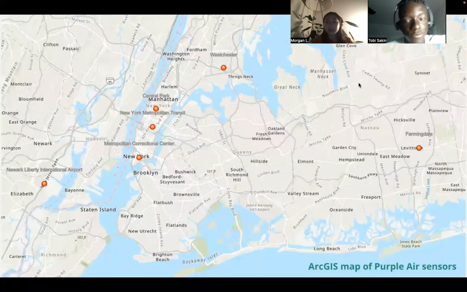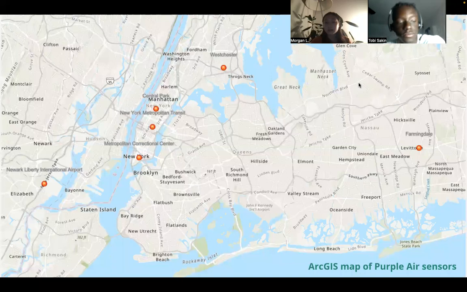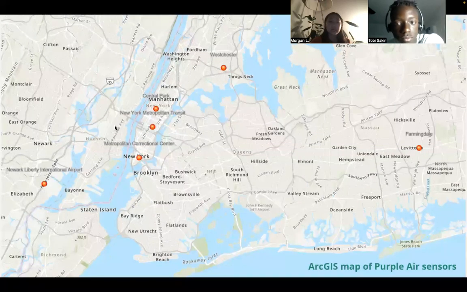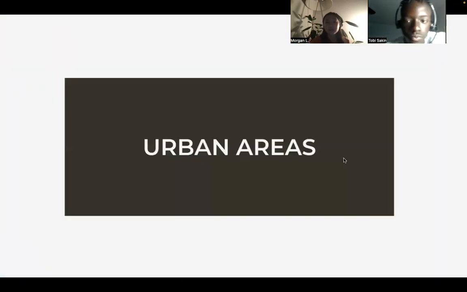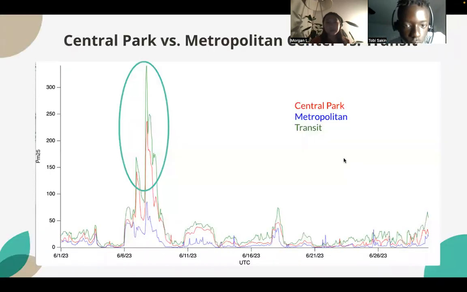And here is a map configured by our GIS of the Purple Air sensors we used. The urban areas we looked at were the Metropolitan Correctional Center, New York Metropolitan Transit, and Central Park. So they're in really close proximity to each other. For our suburban areas, we looked at Newark Liberty International Airport, Westchester, and Farmingdale.